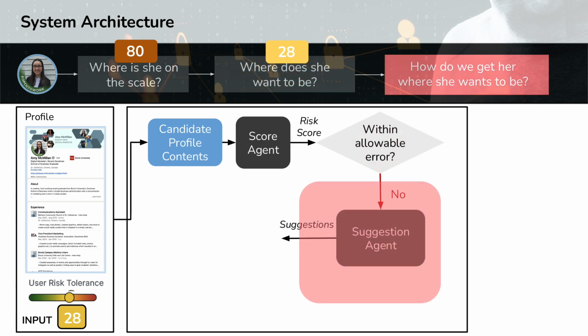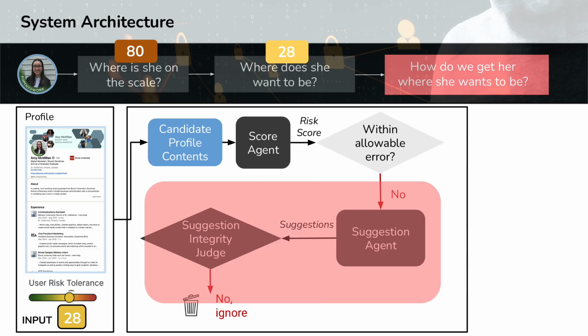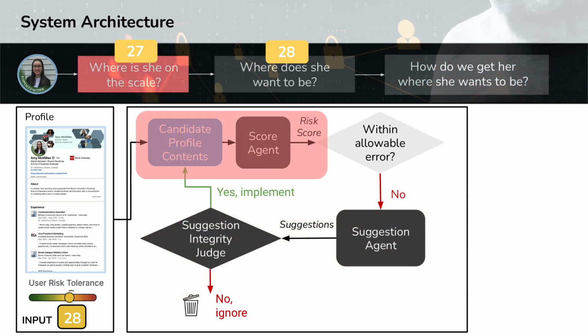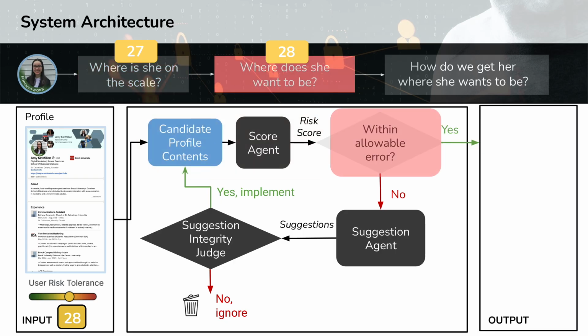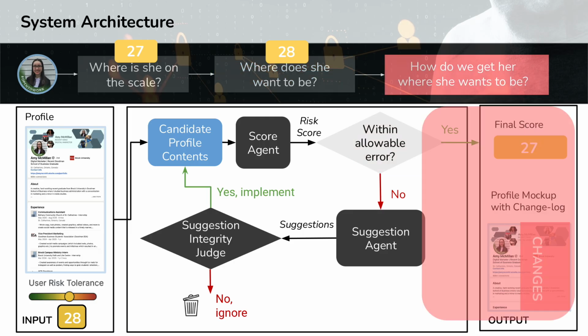This loop first starts with a suggestion agent, which produces edit suggestions for her profile. It then goes to a judge to discard any bad suggestions, and then goes back to the profile for rewriting. Now that we've rewritten her profile, we score it once again. You can see on the top there that we've received a score of 27 for her profile. Now when we compare it to her intended score, which was 28, we see that we're quite close to it, and we'll terminate the loop there. And for output, we'll return that score and the profile along with the changelog.